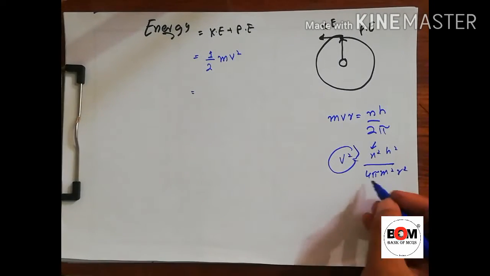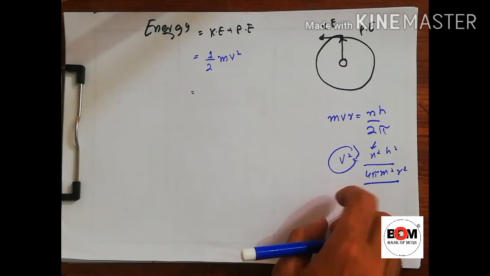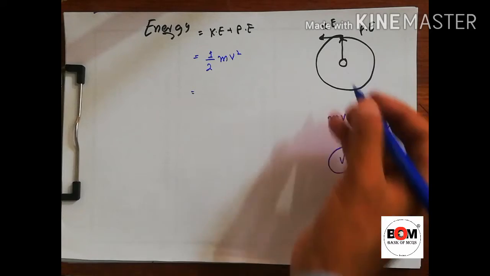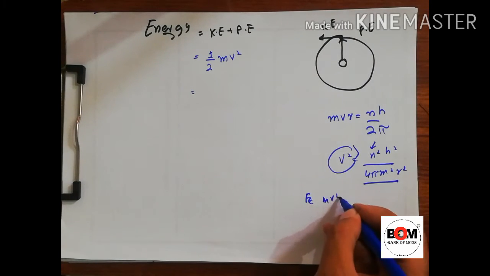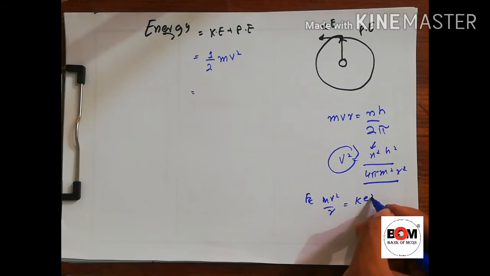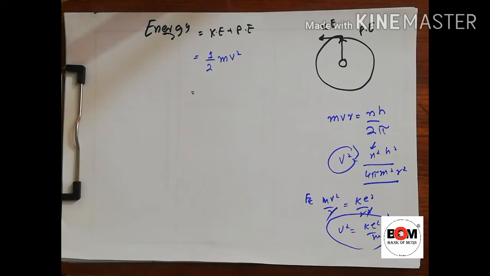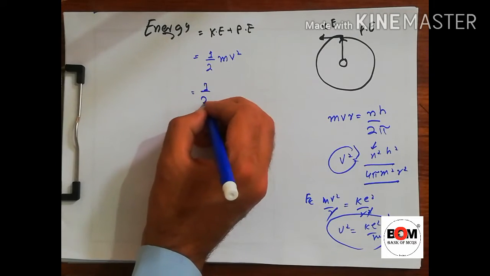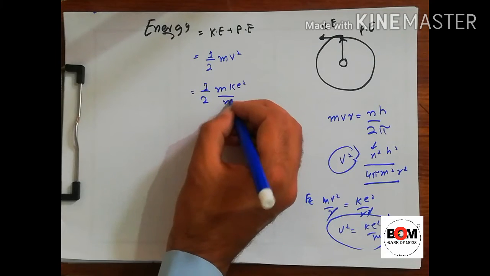We also know that the Coulombic force is equal to the centripetal force. The force Fc is equal to mv square by r, which is equal to ke square by r square. So r cancels with r, and v square is equal to ke square by m. So we will put this equation, which is a little easier. Putting here half m v square, we put ke square by m, where m cancels with m.